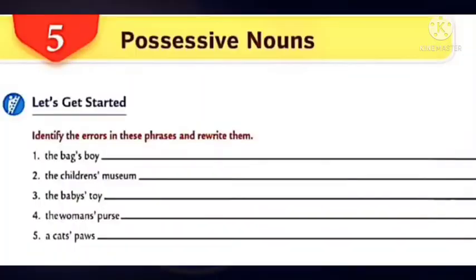The children's museum. So here, have they marked the apostrophe in the correct place, children? No. Again, it's a wrong phrase. Okay, they have made some errors. So, which is the correct place to mark the apostrophe, children? We can add the apostrophe after the word children. Children, apostrophe s. They have marked after the letter s, but we have to mark the apostrophe after the letter n. The children's museum. Okay. Try to do the next two exercises by yourself.